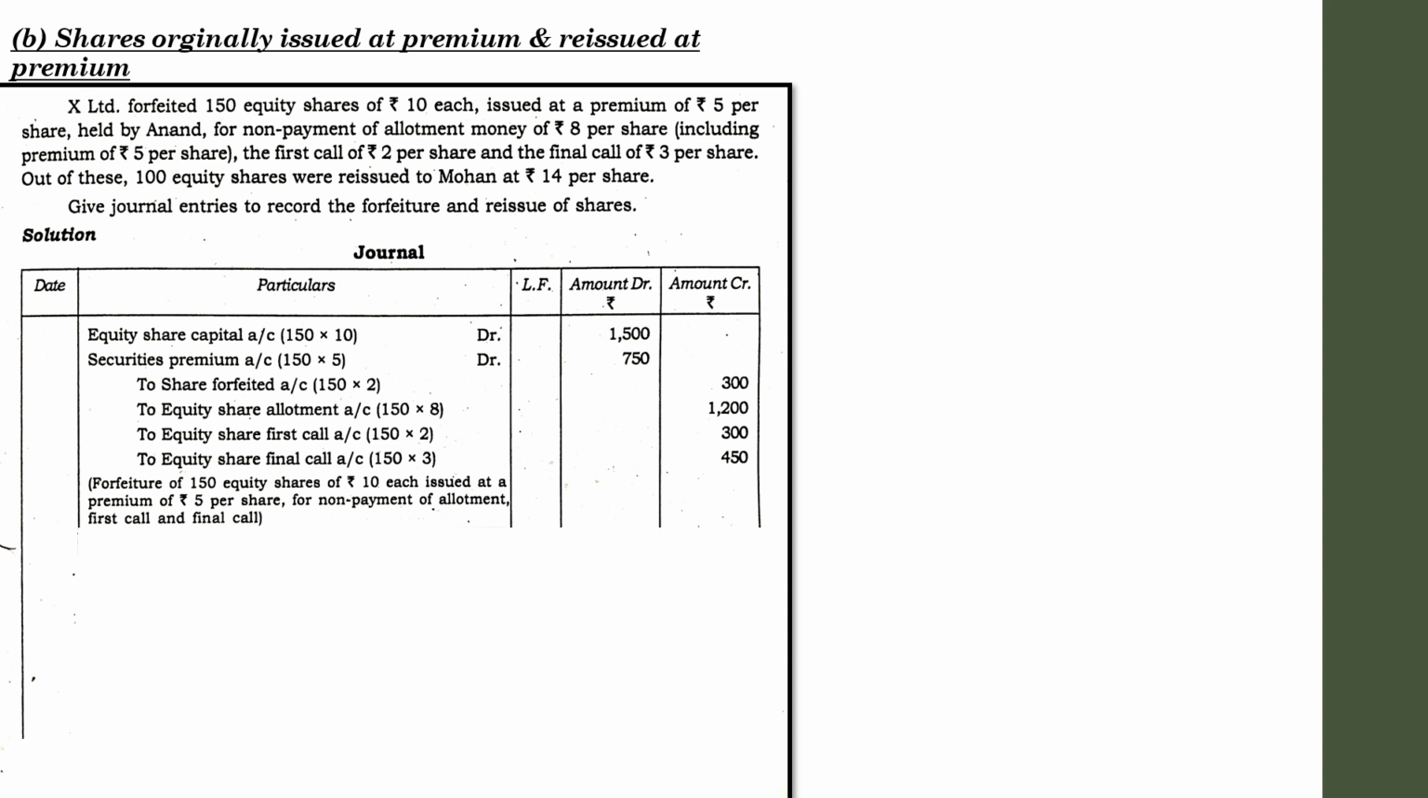You have to consider on the basis of the face value of the share. Here the face value is 10. Like that only you have to consider whether it is issued at premium or at a discount. Don't consider like it was earlier issued at 15, now it is reissued at 14, so how can we say that it is reissued at premium, it is reissued at discount? Don't think like that.